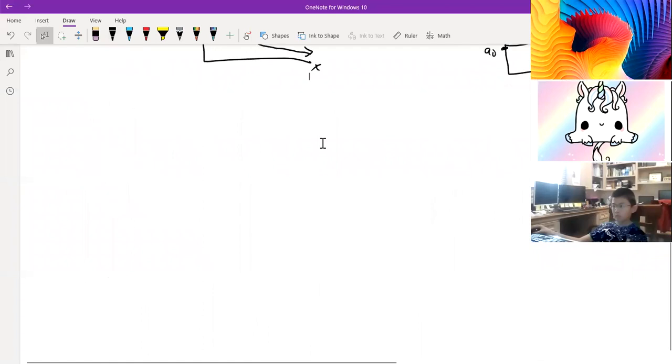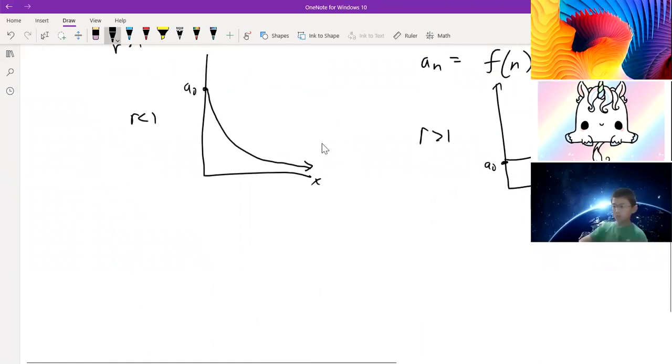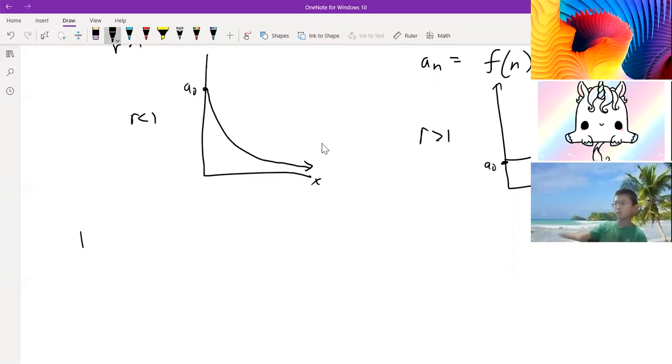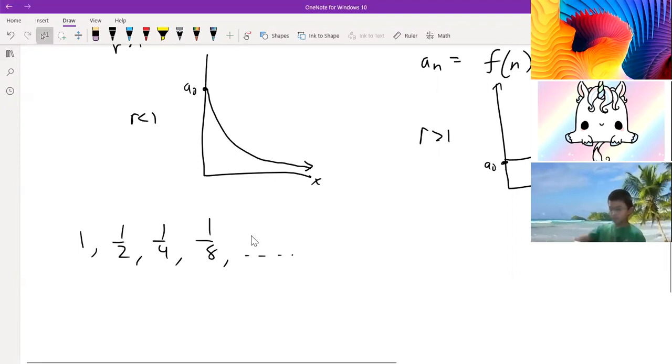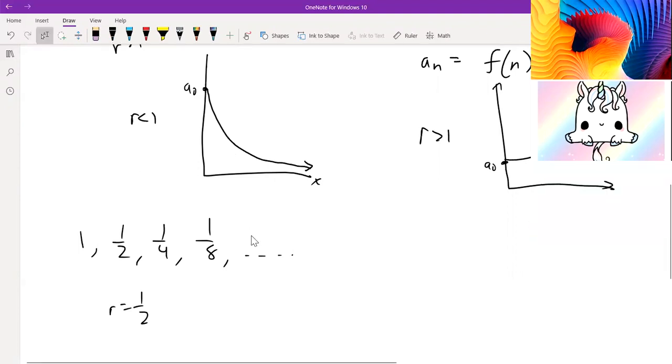Some common geometric sequences you'll see in competitions or problems in general might be the sequence 1, 1/2, 1/4, 1/8, and so on, or some other variations, but these are pretty common. You see them a lot. This is a geometric sequence because the ratio is 1/2 and a0 is 1. That brings me to my next point: a sequence, mainly arithmetic and geometric ones like these, can be defined based off of a starting value.